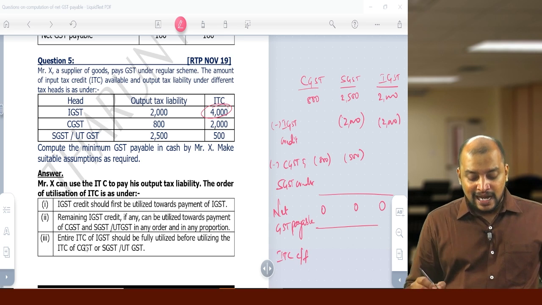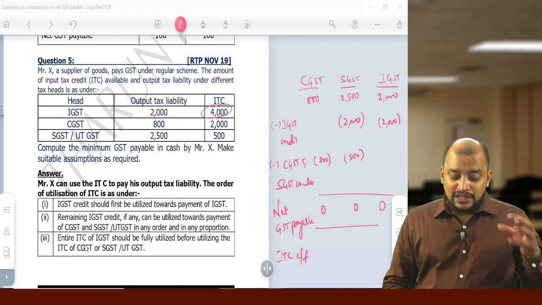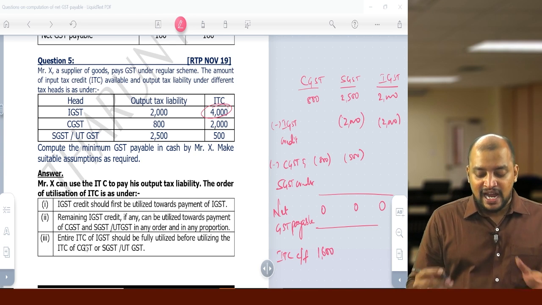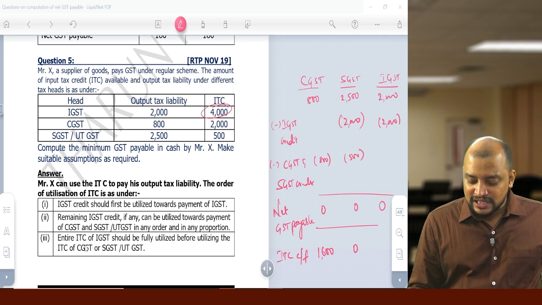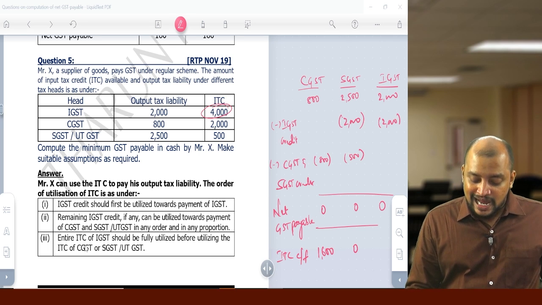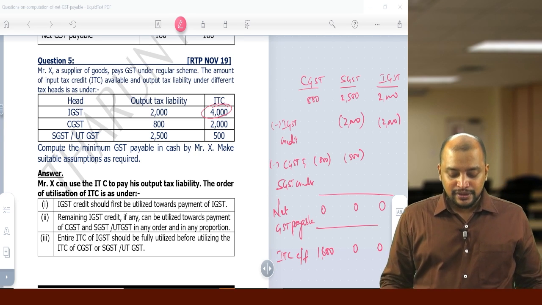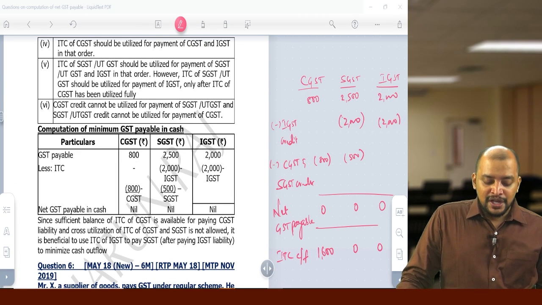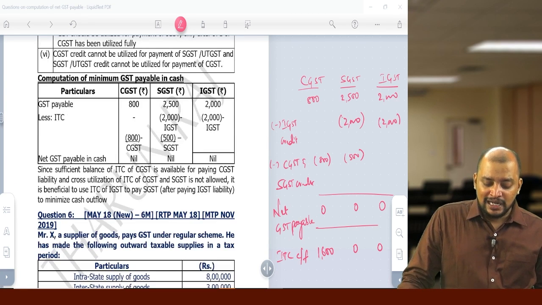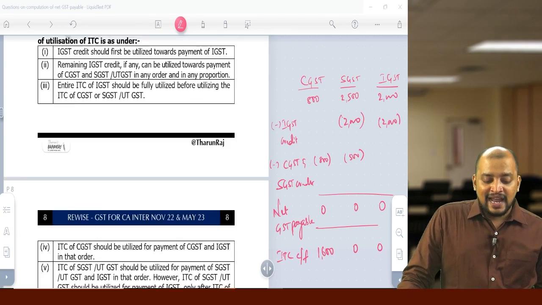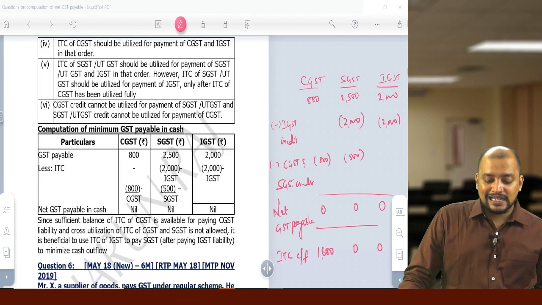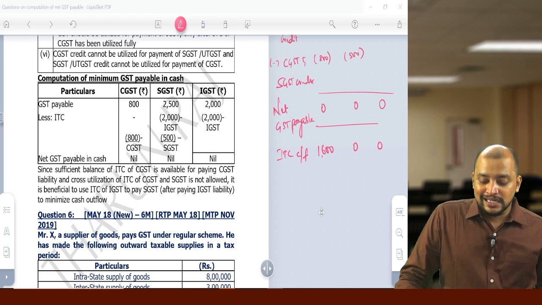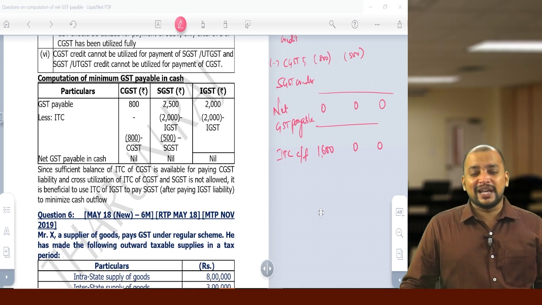The ITC carried forward will be, CGST 2000, only 800 we used. So 1600 we have as excess credit, and SGST fully we have used and IGST fully we have used. So this will be the answer. This is the way in which we need to arrive. So the net GST payable will be nil, and here in the answer they have not given excess ITC carried forward, but you can write that excess ITC carried forward CGST 1500 and that will be the correct answer.